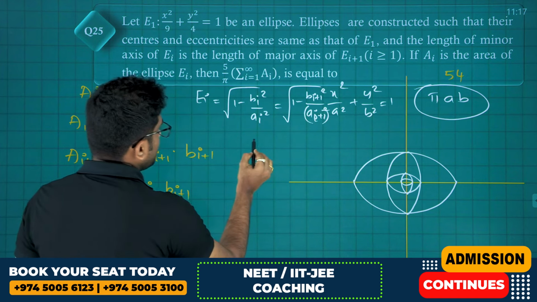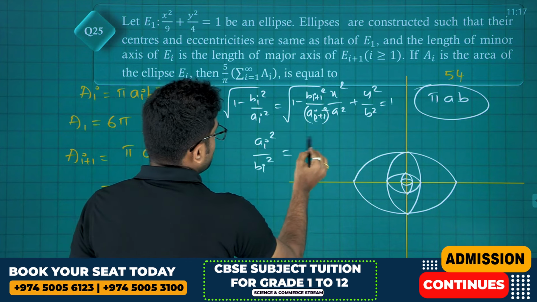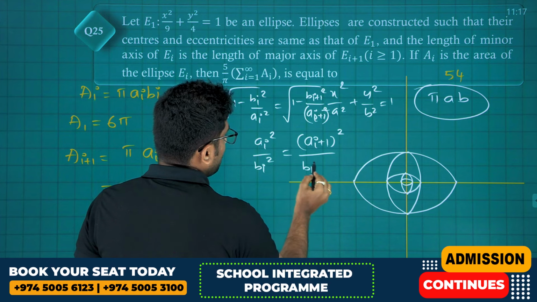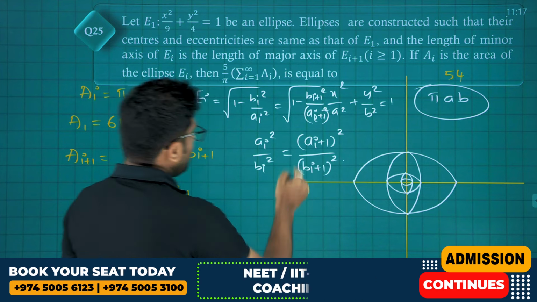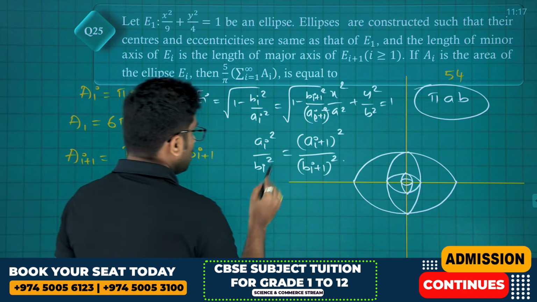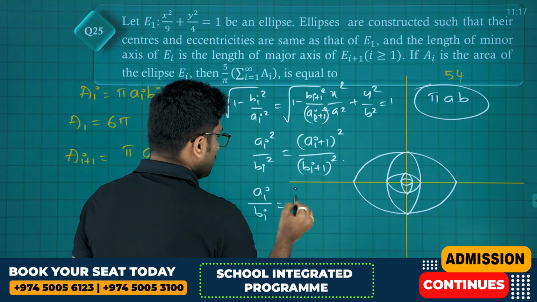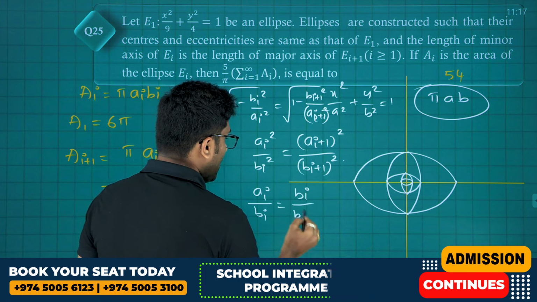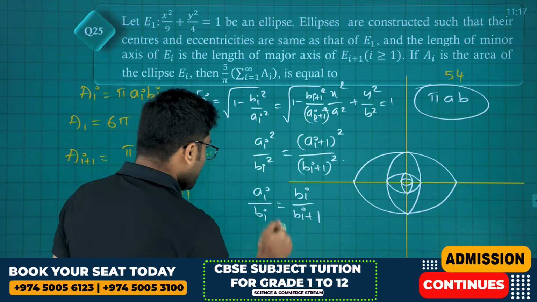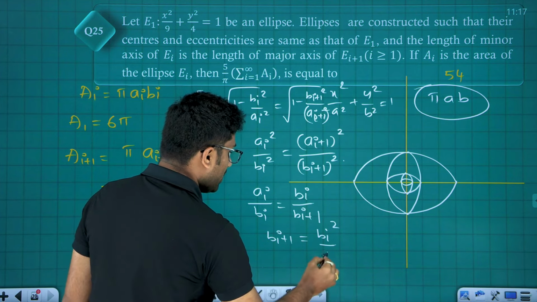So squaring on both sides, we can write ai square by bi square is equal to ai plus 1 whole square divided by bi plus 1 whole square. Clearly ai plus 1 is again equal to bi. So now ai by bi is equal to bi divided by bi plus 1. So finally, bi plus 1 is equal to bi square divided by ai.